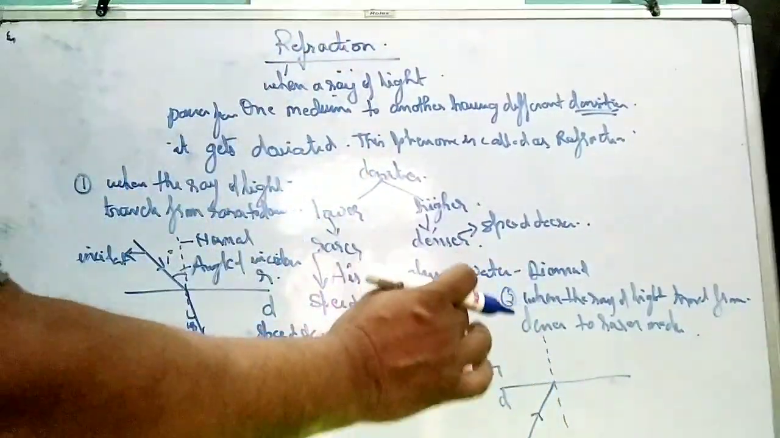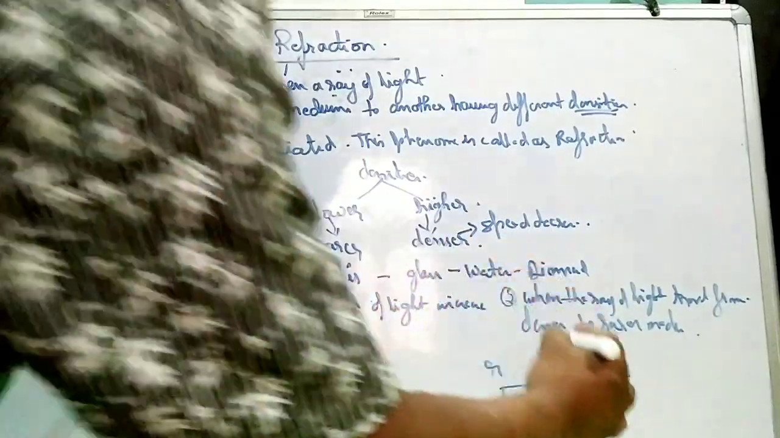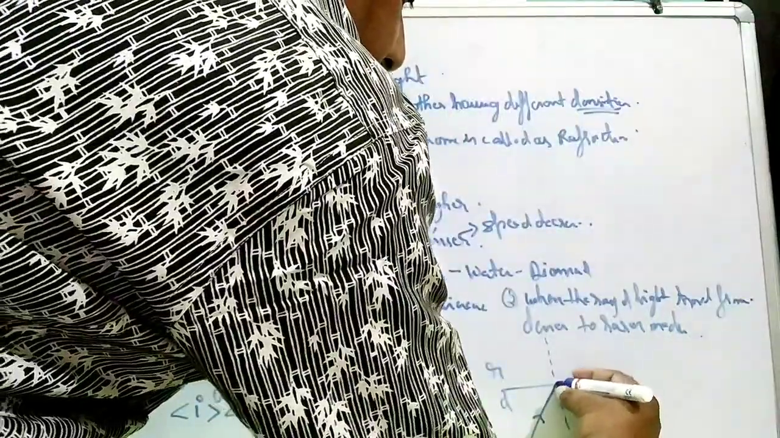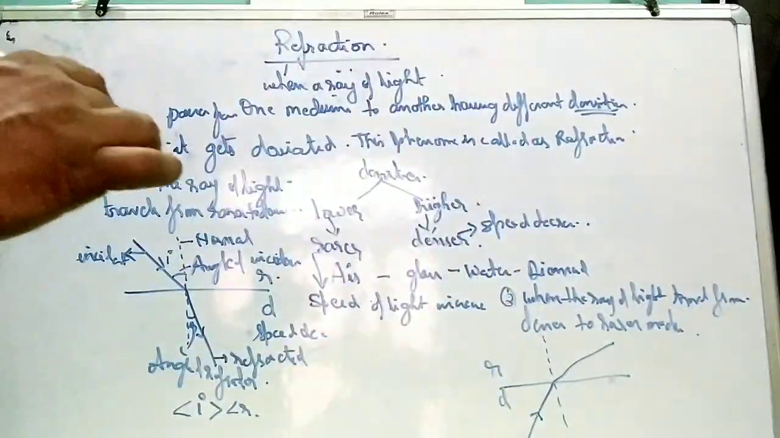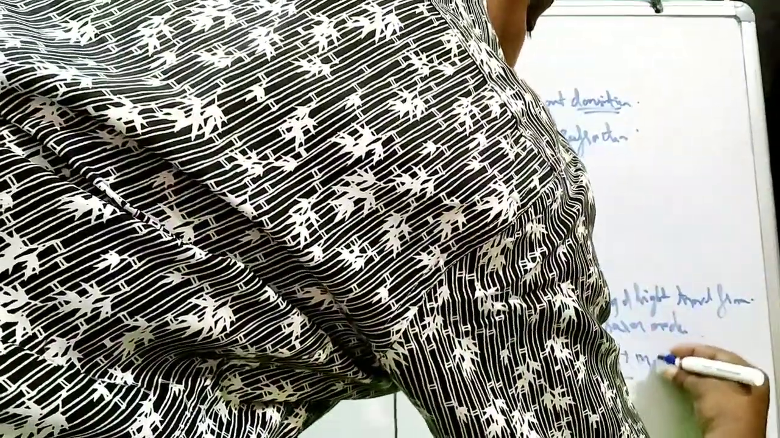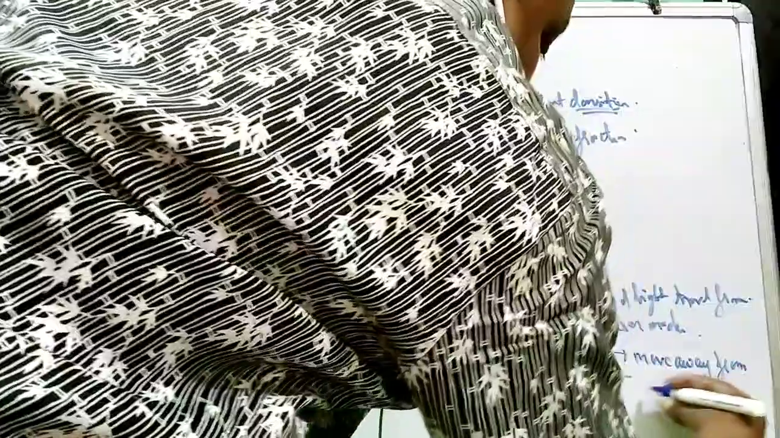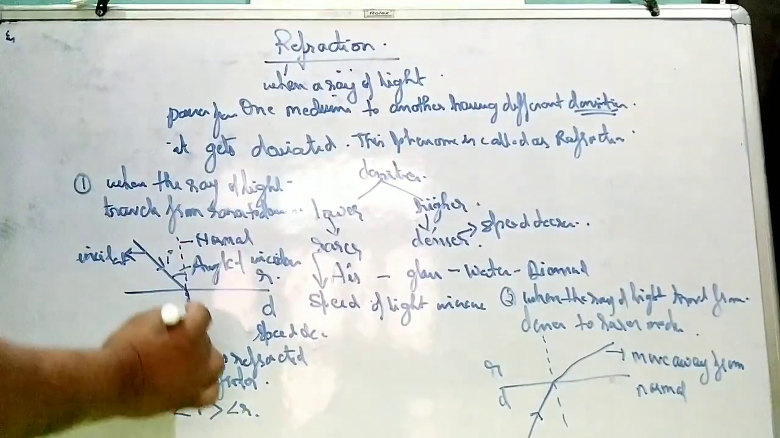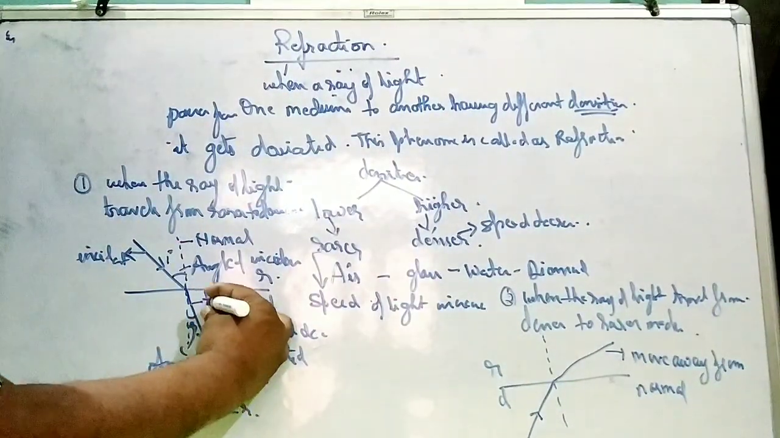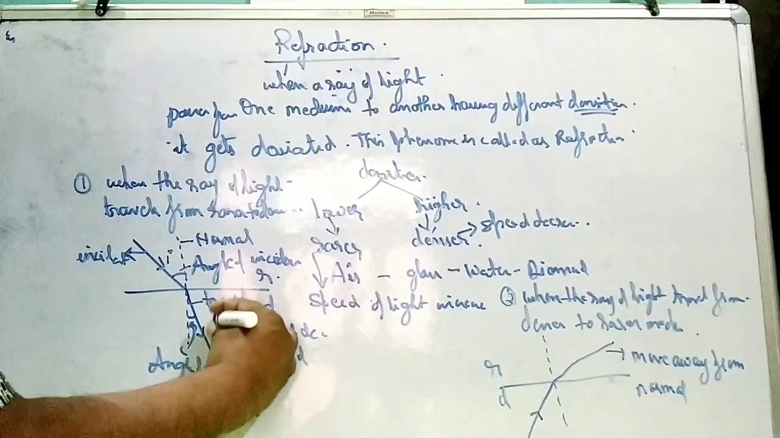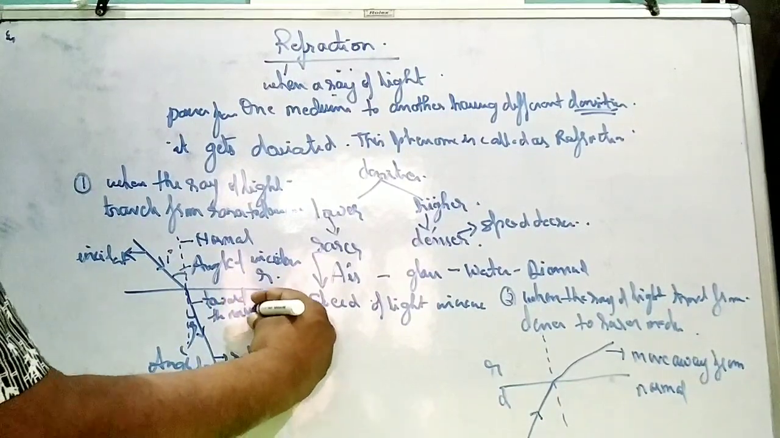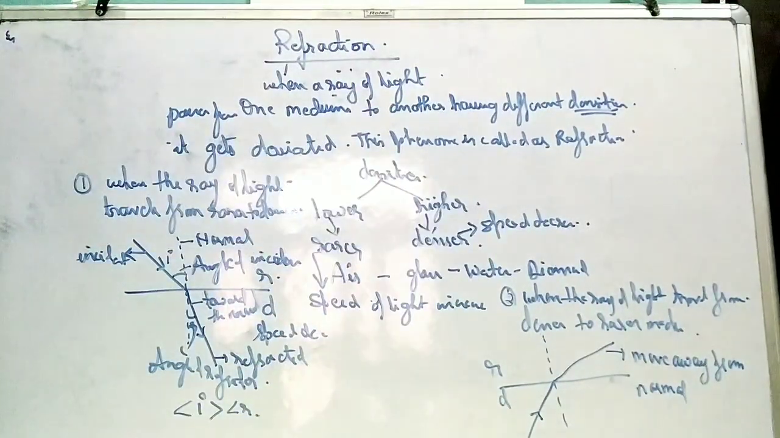Now when it is traveling from denser to rarer medium, what will happen? As the ray of light comes in a rarer medium, its speed will increase because the density is lower. The refracted ray will move away from the normal. Whereas in the earlier case, the refracted ray was moving towards the normal, but here it is moving away from the normal.